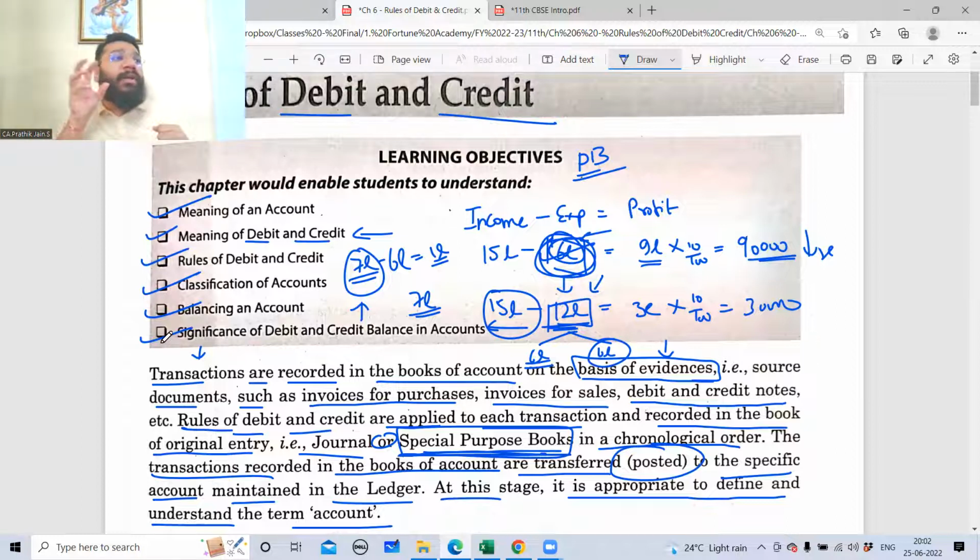every transaction will have a twofold impact. In that, one will be debit, another will be credit. So what is this debit and credit? Debit and credit is nothing but plus and minus. If it is plus and minus, why don't we call it plus and minus? Because sometimes debit will act as plus, sometimes minus. Sometimes credit will act as plus, sometimes minus.